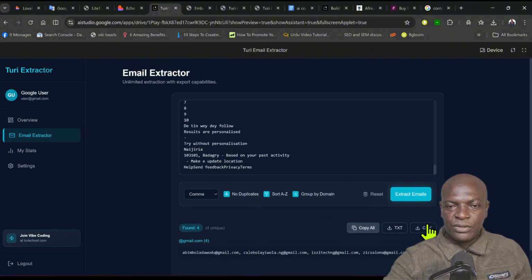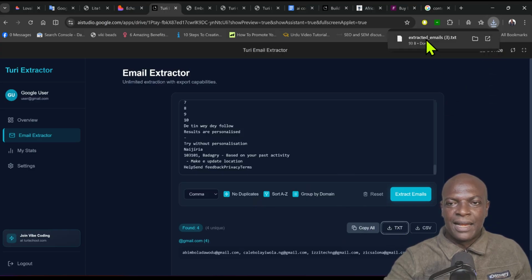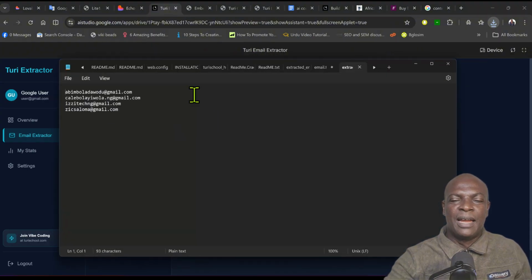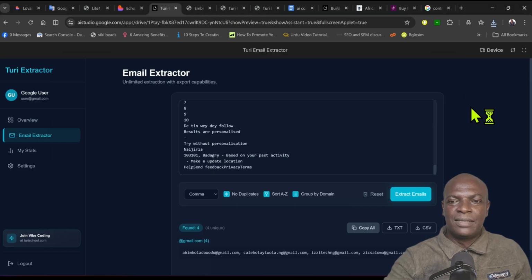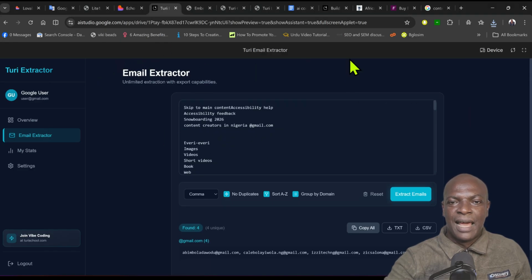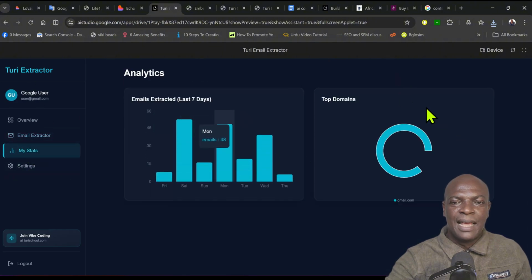All I need to do now is just to click here and click here and download. So if I click here now, you see that the email address has been downloaded. So these are the email addresses and all that. So these sites are very, very hot and all that. I can check my stats and everything. So you can see these are the emails I've generated in the last 7 days and all that.